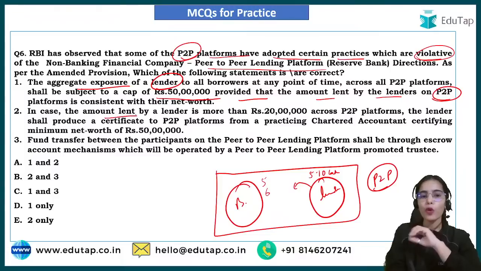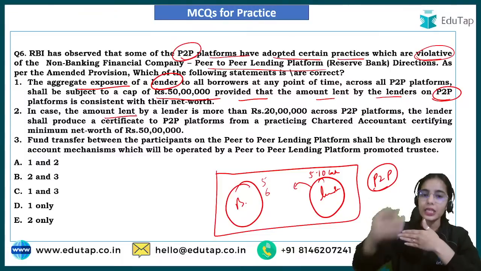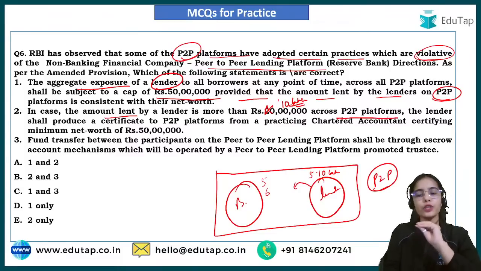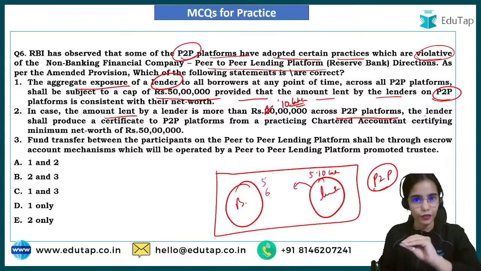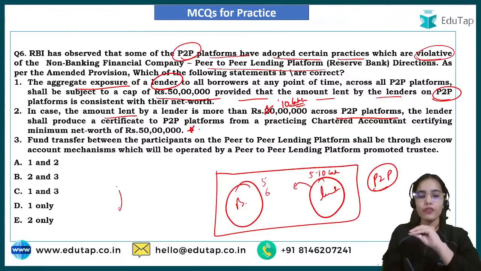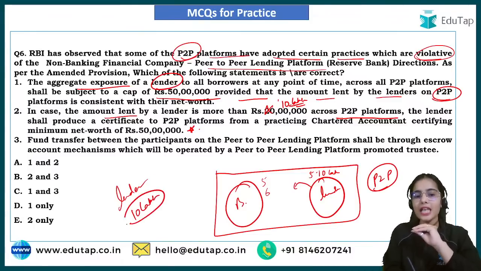In case the amount lent by a lender is more than 10 lakh rupees, not 20 but 10 lakh rupees, across all the P2P platforms, the lender has to provide a certificate from its chartered accountant showing that its net worth is at least 50 lakh rupees.